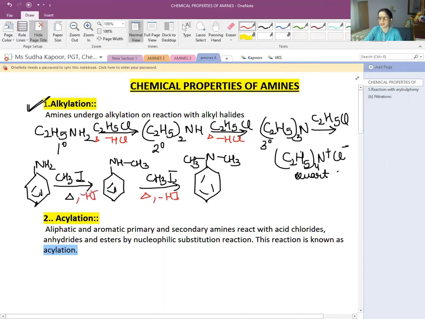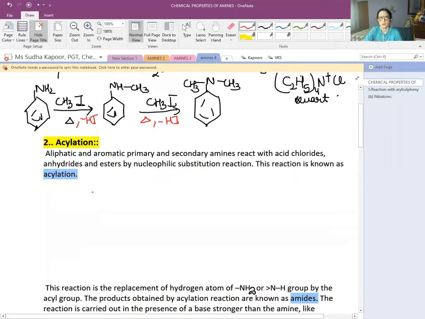Now, let us come to the other reaction, that is the acylation reaction. So, what is the acylation reaction? Aliphatic and aromatic primary and secondary amines react with acid chloride. What are acid chlorides? These are RCOCl. Or acid anhydride. What are acid anhydrides? (RCO)2O. And esters, by nucleophilic substitution reaction. And this reaction is known as acylation, because what is going to add here is the RCO group. The RCO group is going to be substituted on the amine.